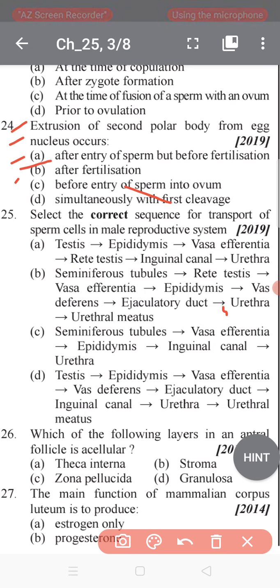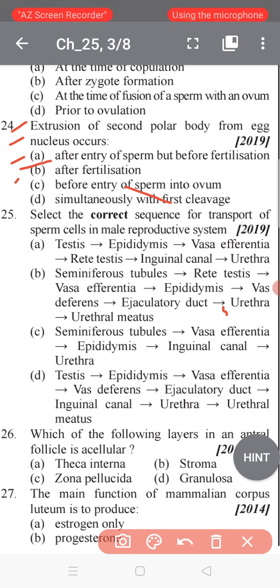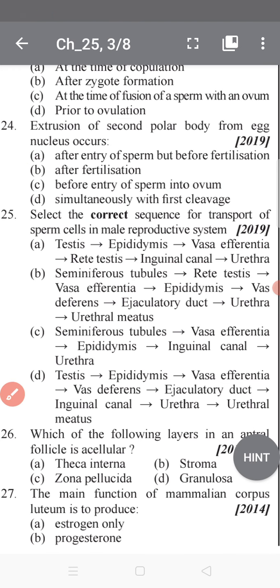At fertilization, meiosis 2 is completed and forms a second polar body. So the best option is after entry of sperm but before fertilization. Yes, you have to remember it.